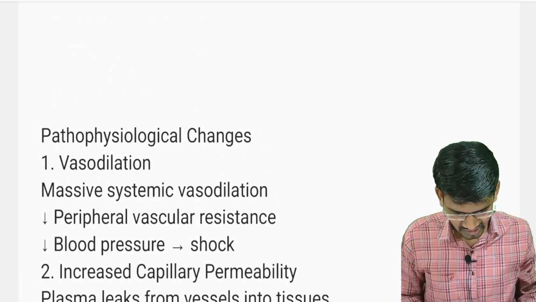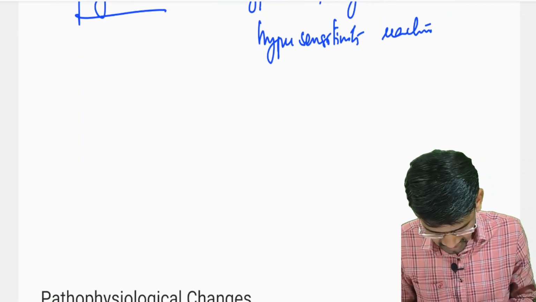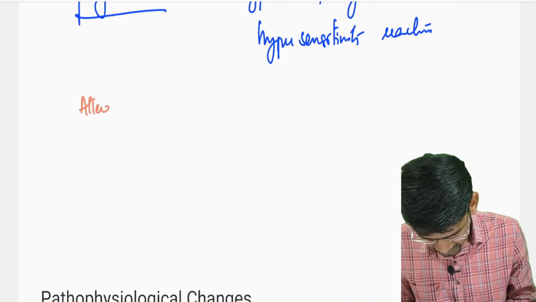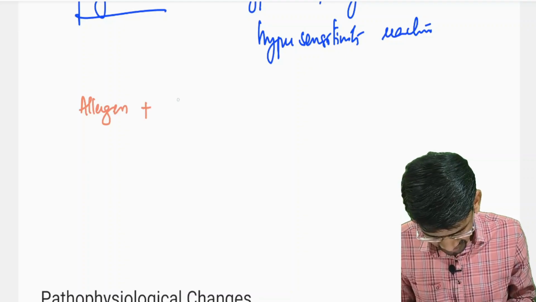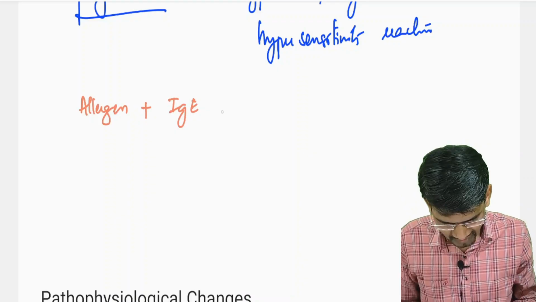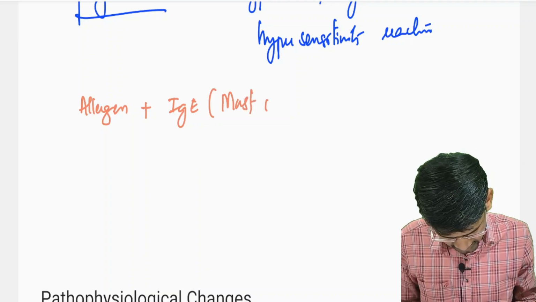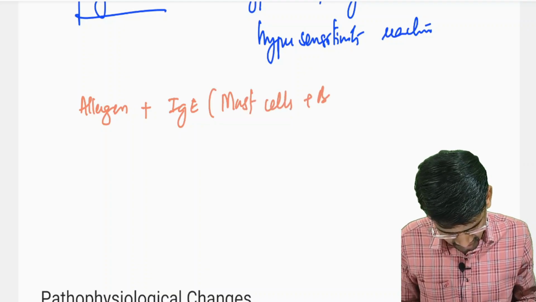In the pathology, what you should remember is that the allergen will come and attach to the IgE antibodies present on the mast cells and the basophils.